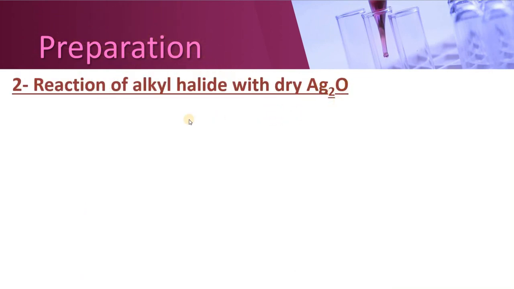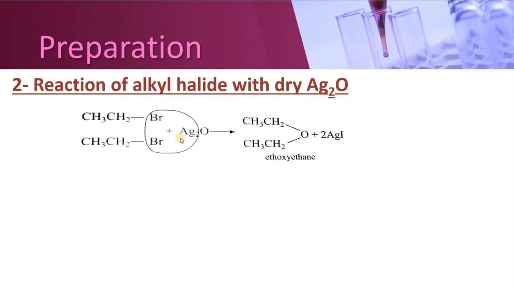Second method for preparation of ethers is by using silver oxide, that is Ag2O, and treating it with alkyl halide. And do remember, dry conditions are utilized in this case. Two molecules of alkyl halides are usually taken and they are treated with dry silver oxide. The silver is going to pick up both of the halogens and alkyl groups will be joined together through oxygen atom, making ethoxyethane. You can call it ethoxyethane or diethyl ether as well, releasing 2 molecules of silver iodide or silver bromide. Right now in this case, silver bromide will be produced.